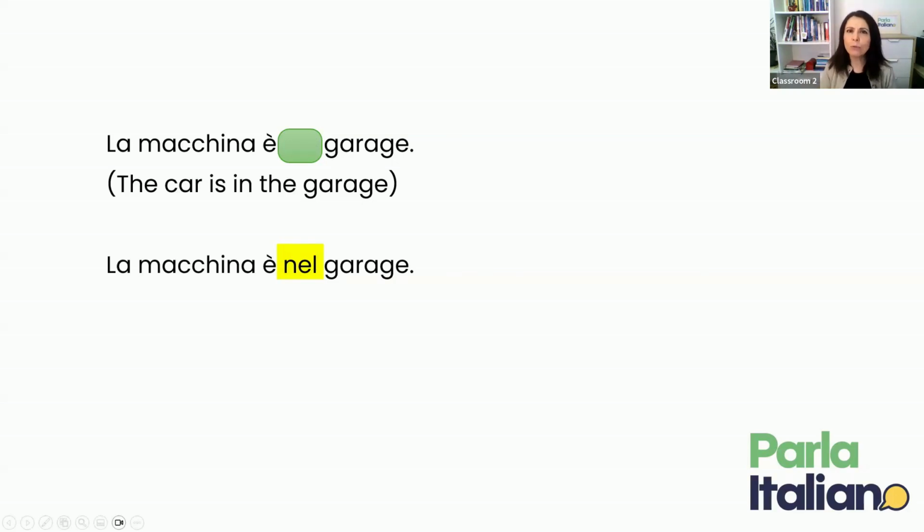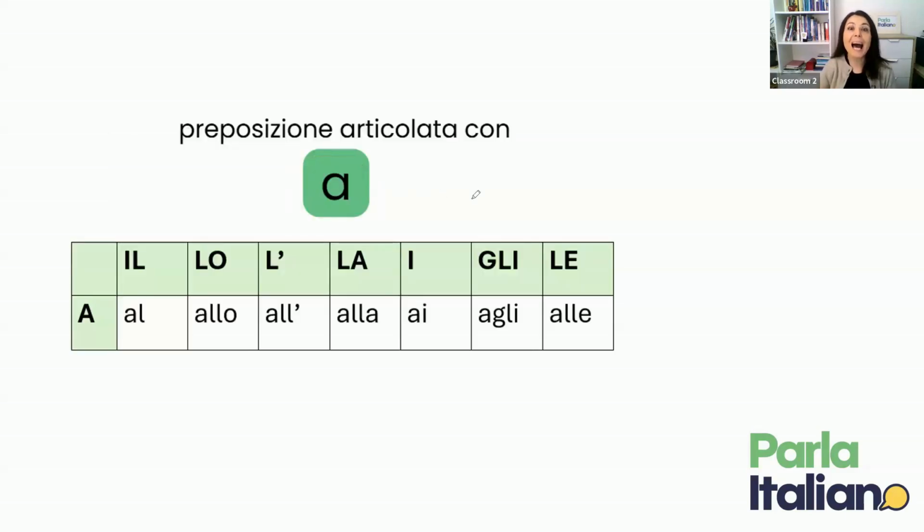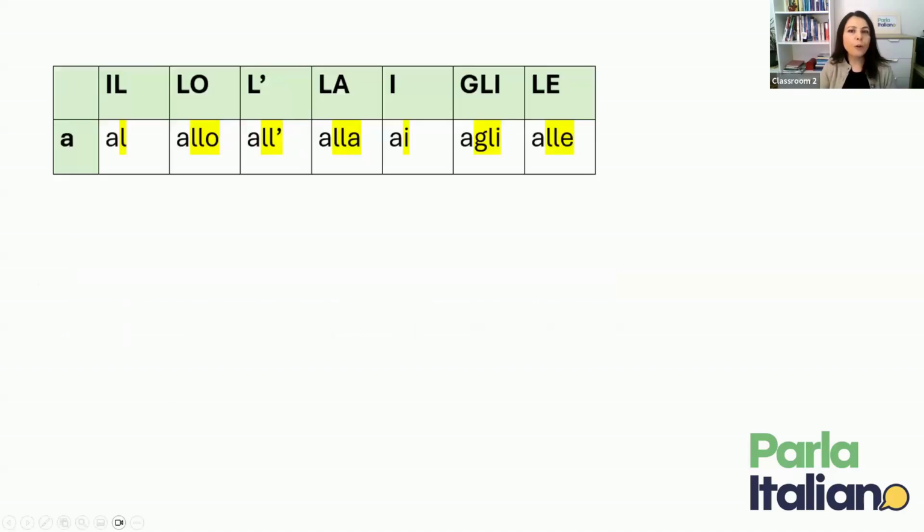So, is there some sort of rule that can help us with the combination to put together le preposizioni articolate? And we're going to see exactly that. Let's start with the preposition a. Okay, so this is the actual table, but let's have a look in detail. Notice that you still have your preposition a at the beginning of each one. And then I've highlighted the pattern that you need to become aware of.